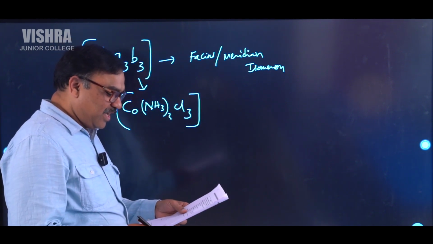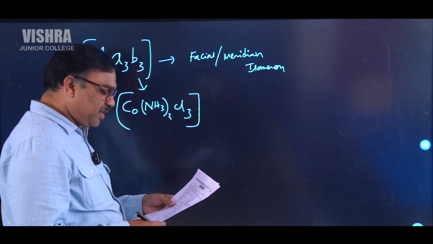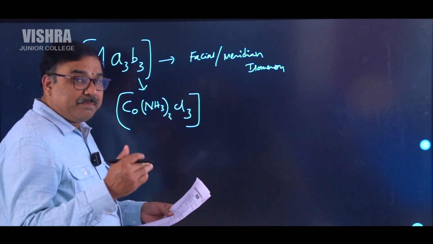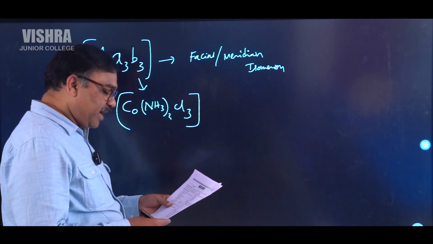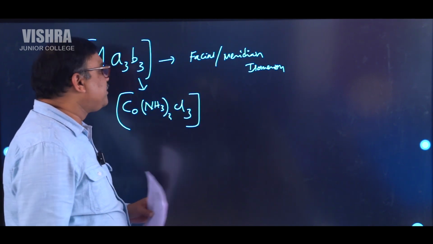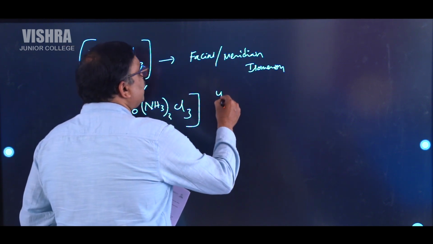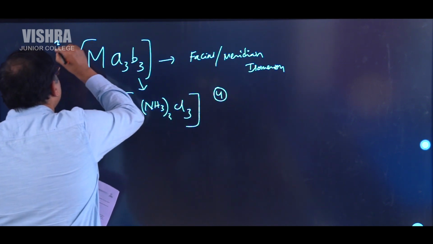So let's go to question number 4. Question number 4 asks about a pair of ions which are having the same color. So question number 4 I can write like this. This one is question number 3.